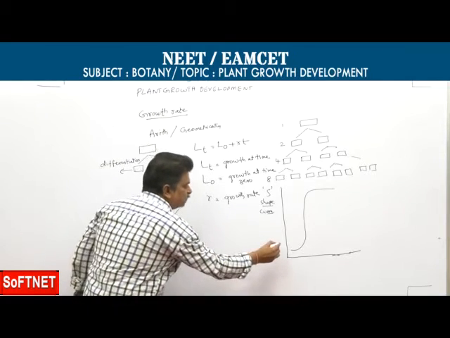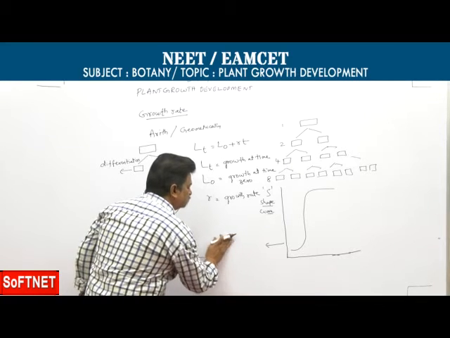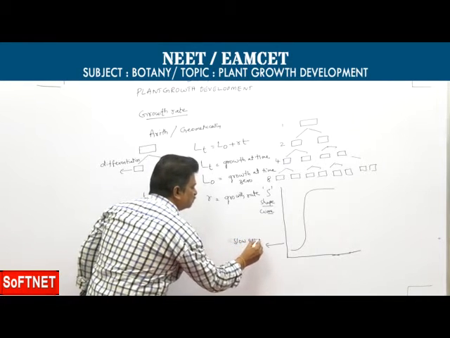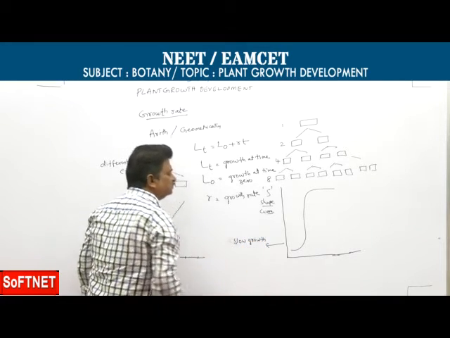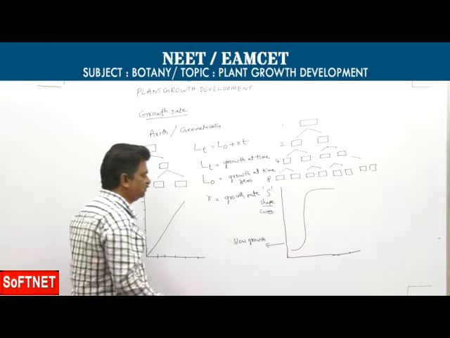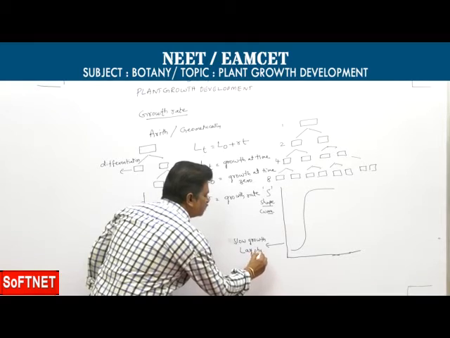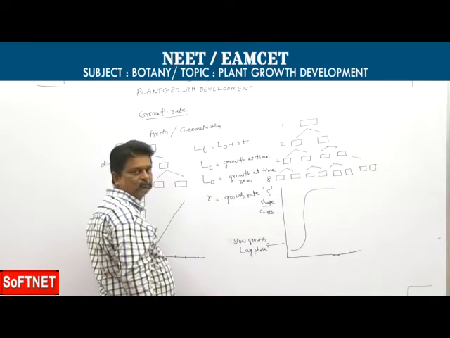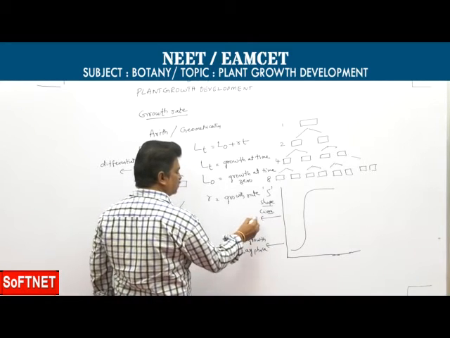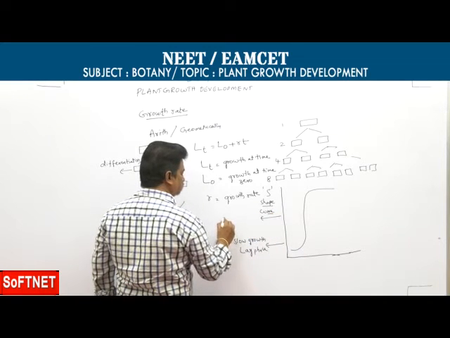Why? Initial stage growth is slow, because here meristems are present and undergo division. It is called the lag phase. Next, rapid growth takes place because cell elongation takes place.